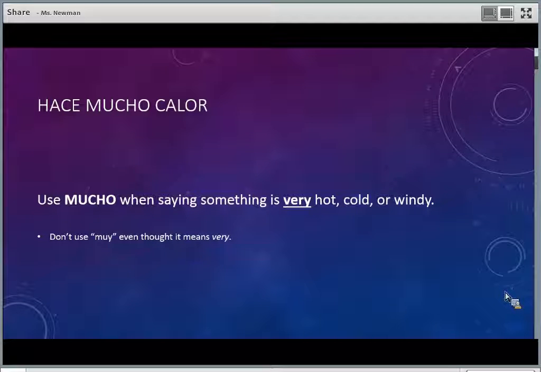When talking about, let's say, something is very hot, cold, or windy, you use mucho. You don't use muy. Even though muy means very, you use mucho. Okay, because in Spanish you're actually saying it makes a lot of heat or it makes really cold. Okay, so use mucho when talking about weather.